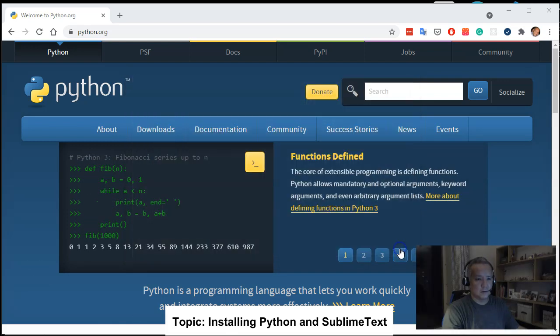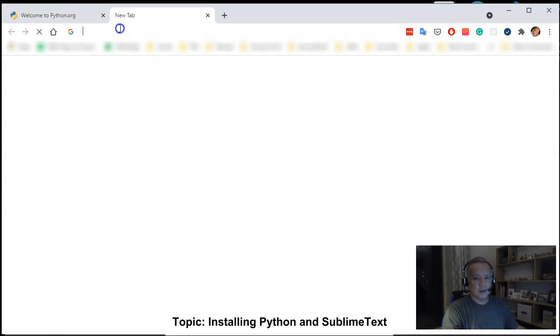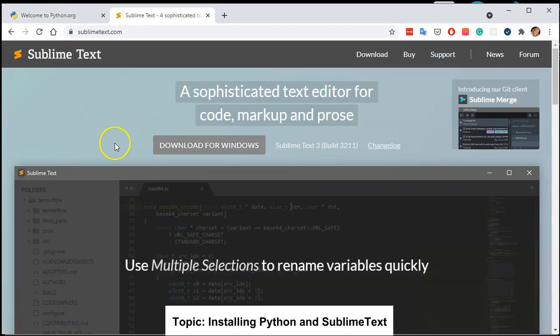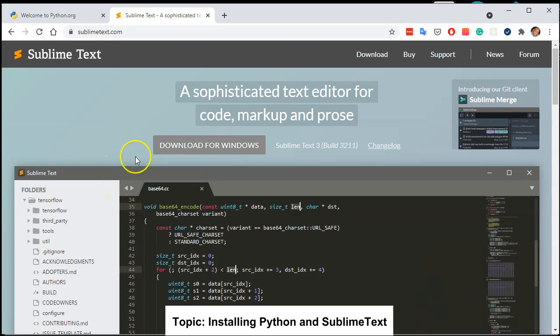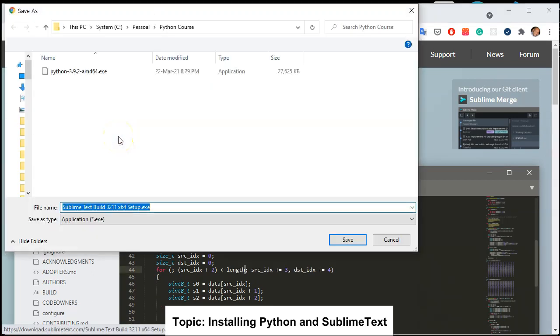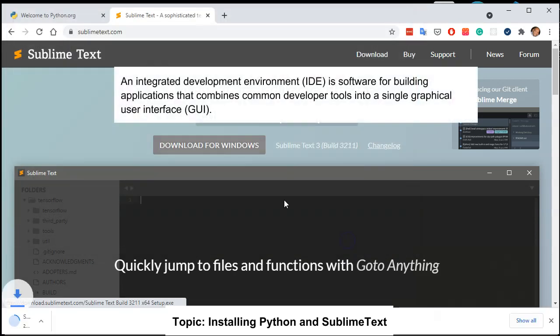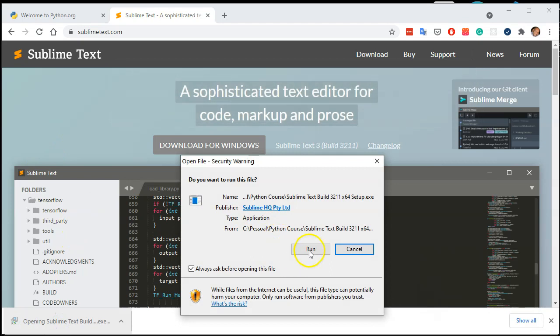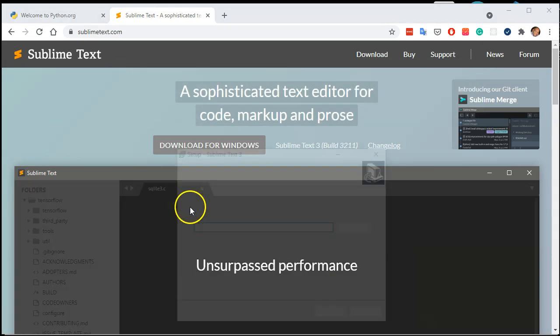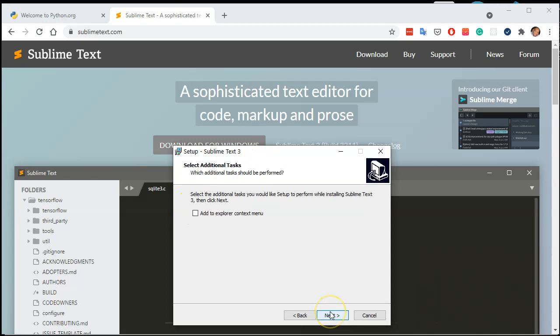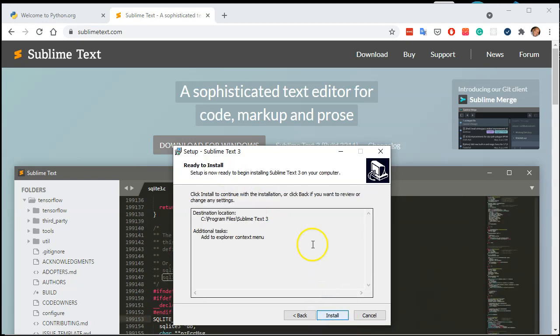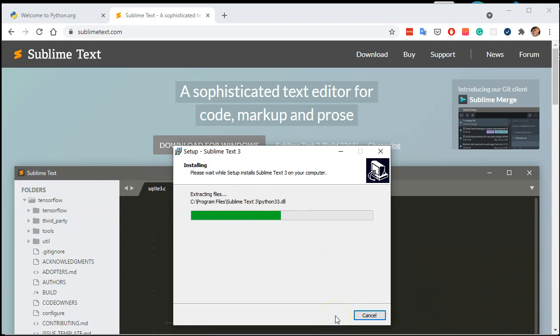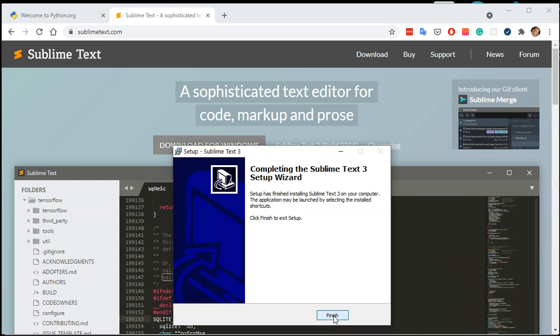Okay, close. And we need to install Sublime Text. This is the IDE that we will use in our course to develop some Python applications. Download for Windows, in my case. I will save in the same path. It's a Windows application, similar to run and install. Okay, next, here to add to the context menu, install. Good.